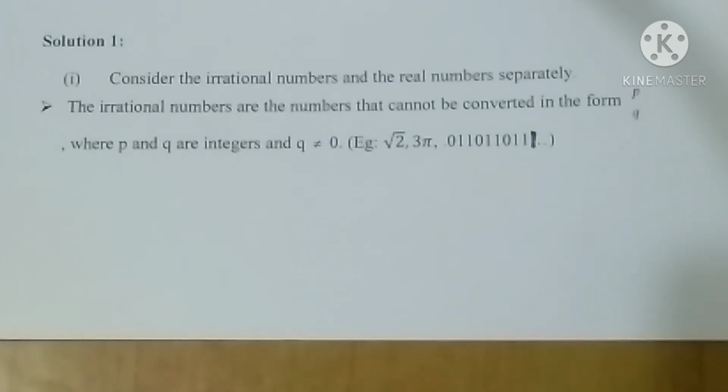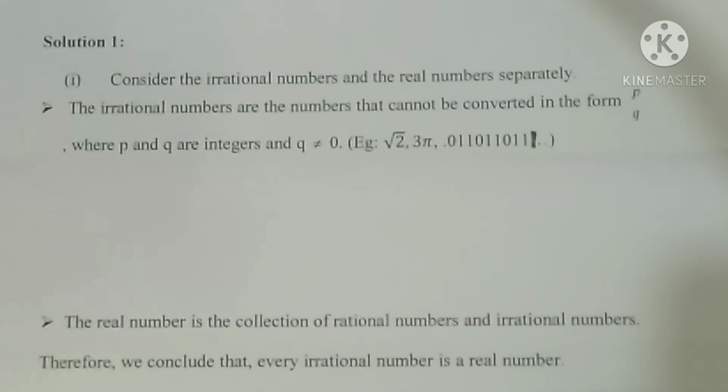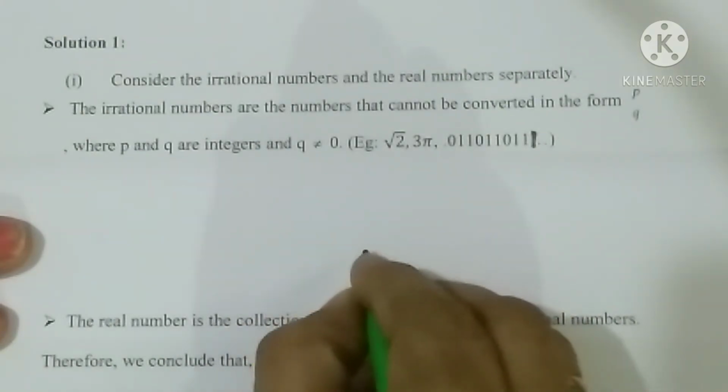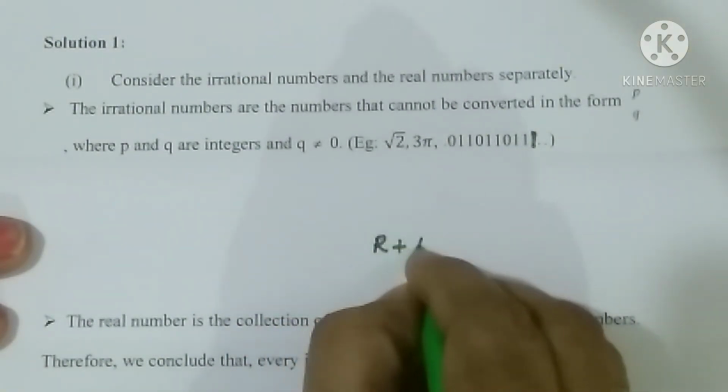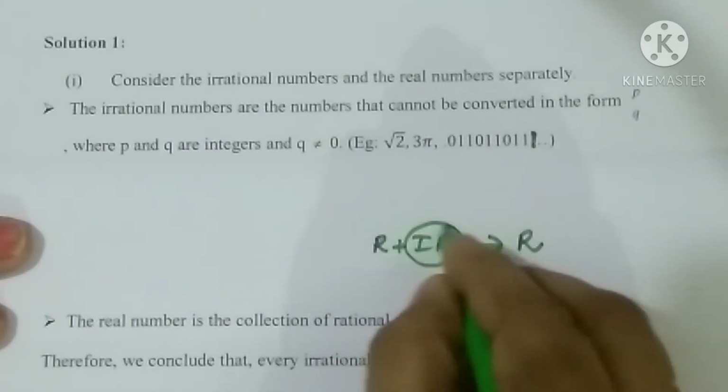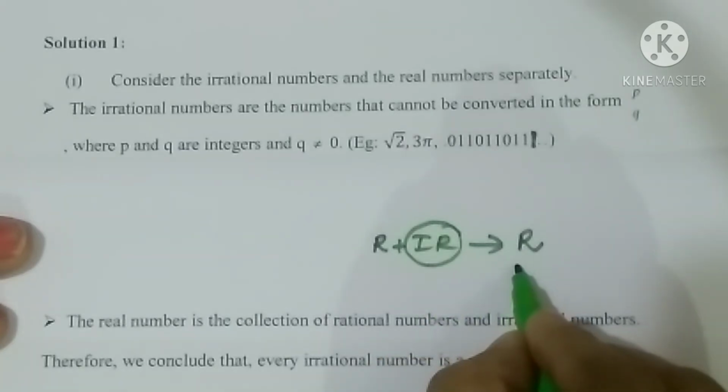Now what is the meaning of real numbers? A real number is a collection of rational and irrational numbers. So therefore we can conclude that every irrational number is a real number. The same concept I told you earlier, when I said a natural number is a subset of whole numbers. We know that rational and irrational together give the real numbers, right? So irrational is the smaller set.